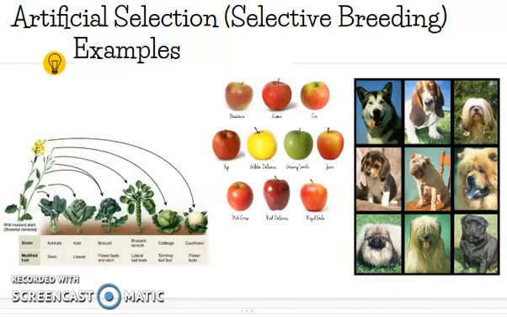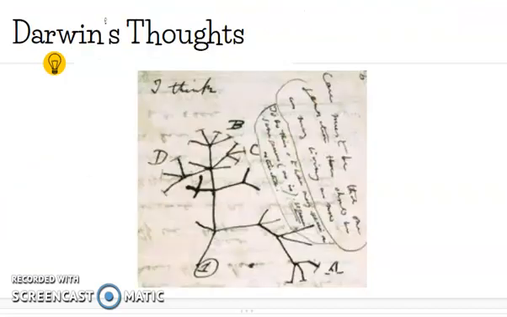So, depending on the goal that the breeder wants to have happen, the breeder can choose the parents and then hope to get the best offspring. It's not guaranteed, but they can speed up the process of which traits will be passed on by choosing the parents that have the traits that they would like and hope that those are the ones that get passed down. That's a little bit different than natural selection.